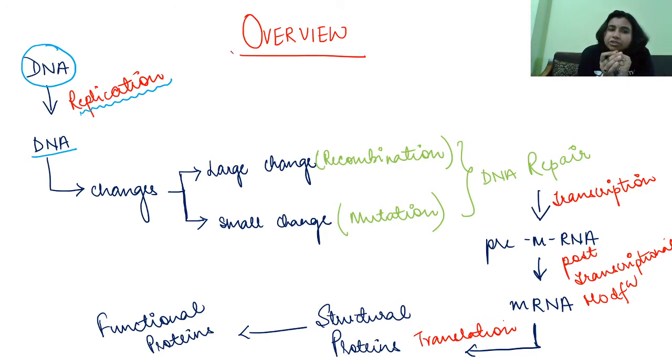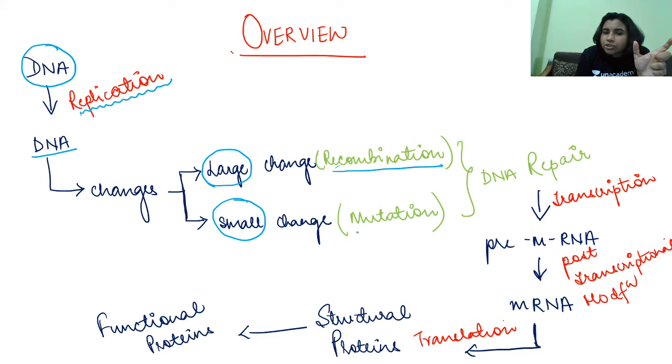During replication, certain changes may take place, right? If the changes are large, we call this recombination, and if the changes are small, we call those changes mutation.